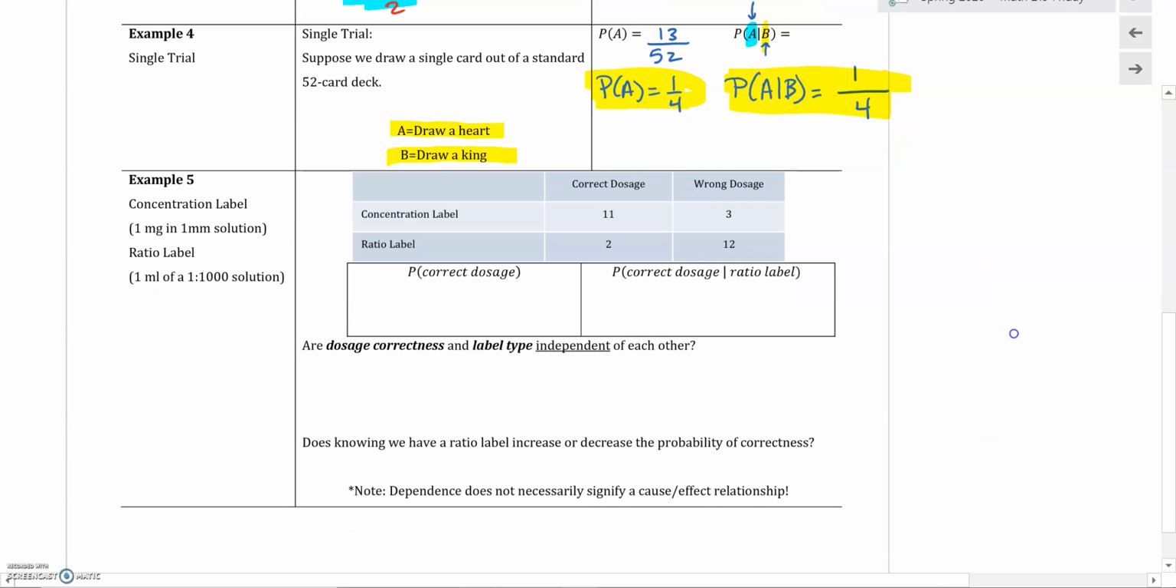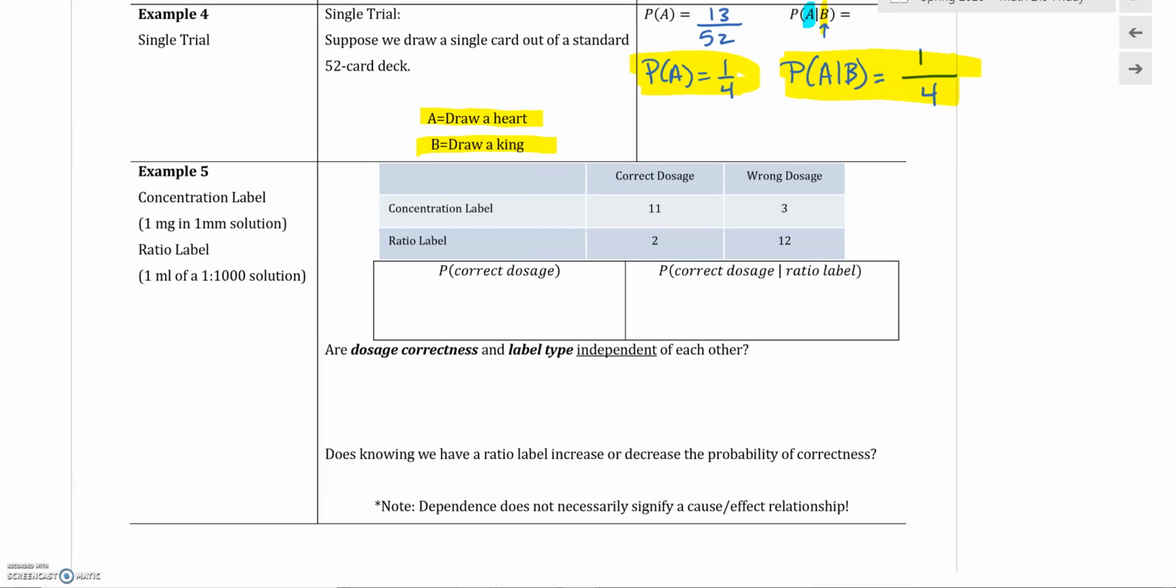Let's see this one. I think this one is in the homework, but I'll just go through it real quick. We've got another contingency table. What they've laid out is they're talking about medication and getting the correct dosage versus wrong dosage, and 2 types of labeling on bottles of medicine, whether they're listing just the concentration of the medicine or the ratio of the medication you should be taking. So what do these add up to? There's 13, 25. It looks like there's 28 data values here.